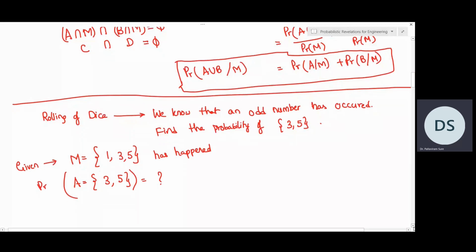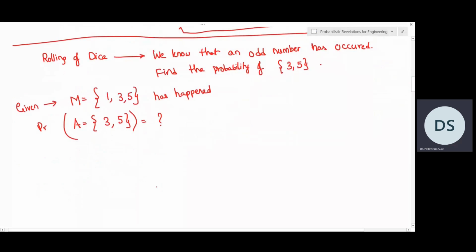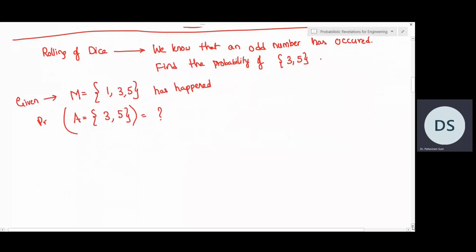So what we'll do is we'll solve this problem in two ways. One, by using the conditional probability definition that we just discussed, and the other one without that. And we'll tally whether both the answers are same or not. Now, if we don't use the conditional probability definition, we know that our outcomes are only 1, 3 and 5. Why? Because this event has already happened. So that implies that our outcome space now is only 1, 3 and 5. Why? Because we know that this event has happened.